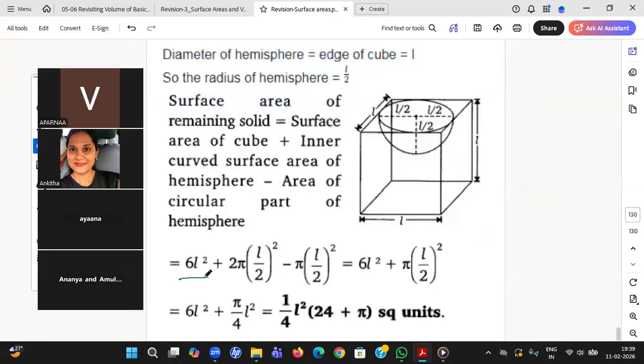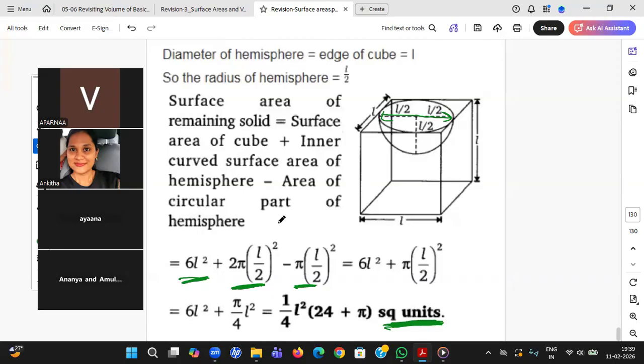You see, TSA of a cube plus CSA of a hemisphere, 2 pi r square, minus base area of a hemisphere. Okay, these two very carefully. 2 pi r square. So total diameter is L, the radius will be L by 2. Right answer, students. So you should end with the units, square units. If units are not given, just write square units.